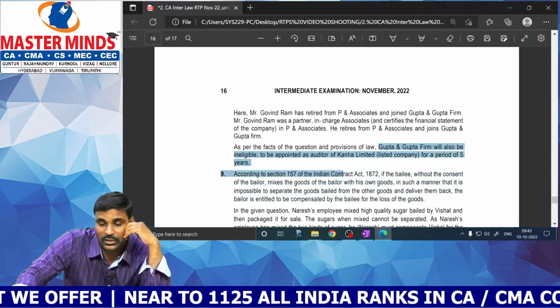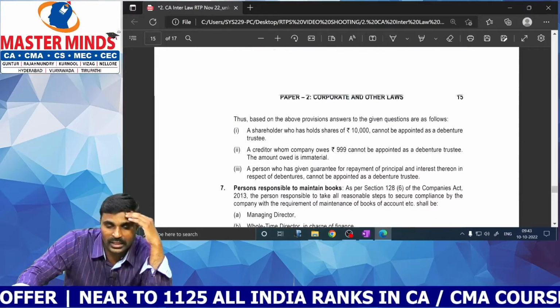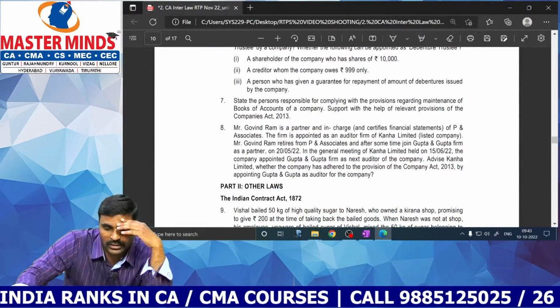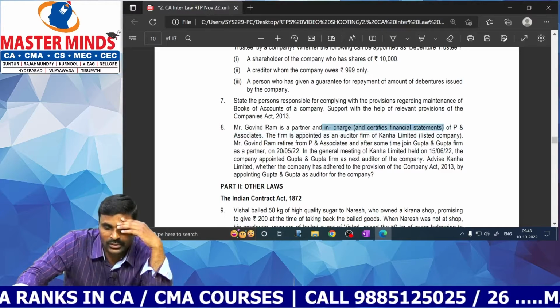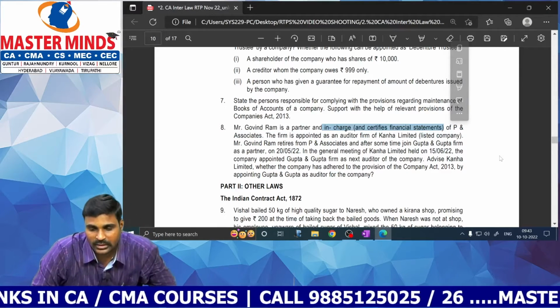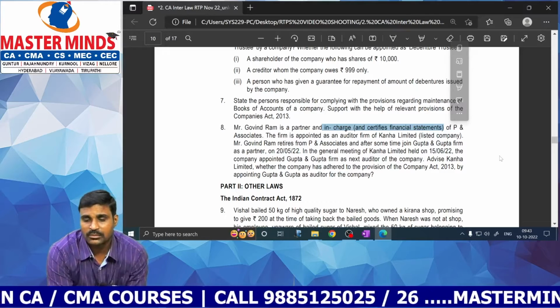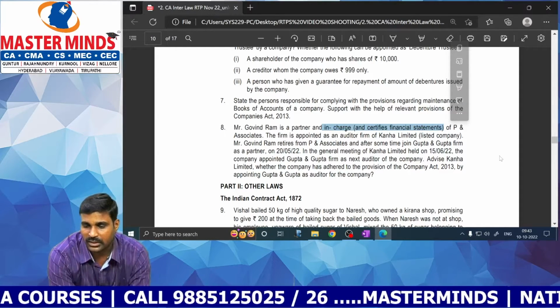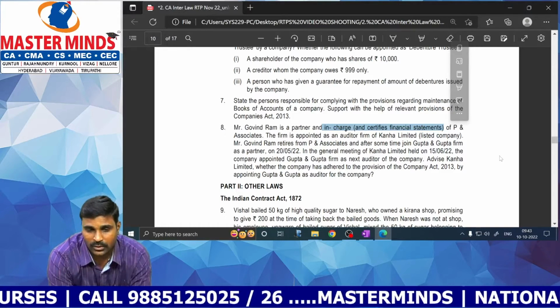If he was in charge of the firm and certifies the financial statements, it is given in the question. No need to take the assumption. It is clearly given in the question. He was in charge of the firm and also certifies the financial statements. Therefore, Gupta and Gupta, the new firm, is also ineligible.